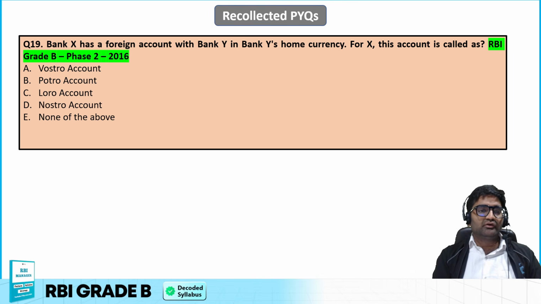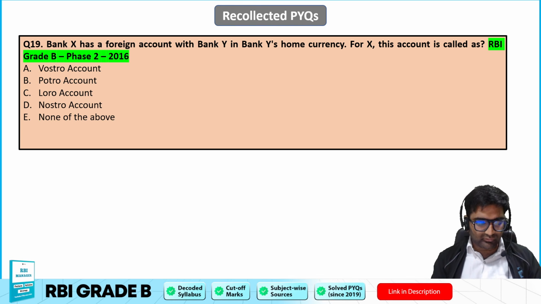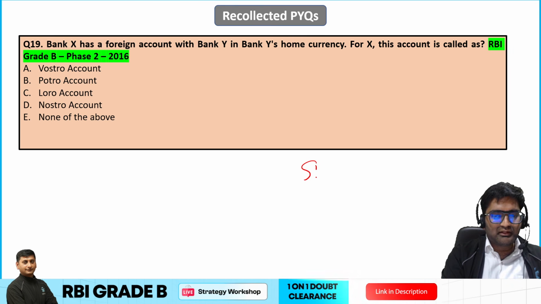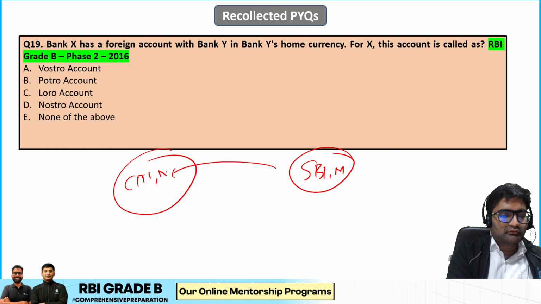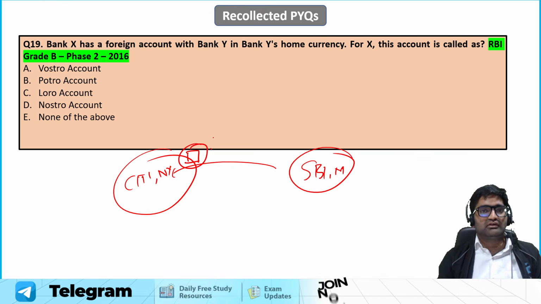Bank X has a foreign account with Bank Y in Bank Y's home currency. For X, this account is called what? Okay. So if we talk about this particular question, let's say there is SBI Mumbai. SBI Mumbai has opened an account with Citibank New York in New York. Okay. So this account is actually referred to in different ways by different entities.